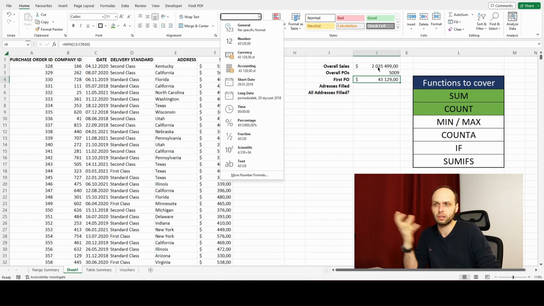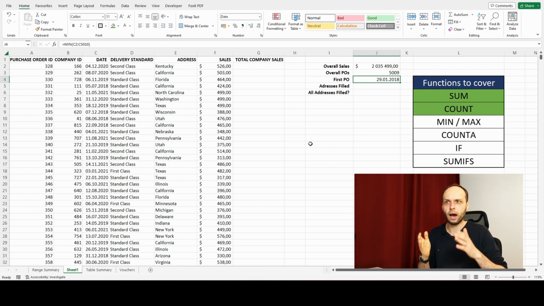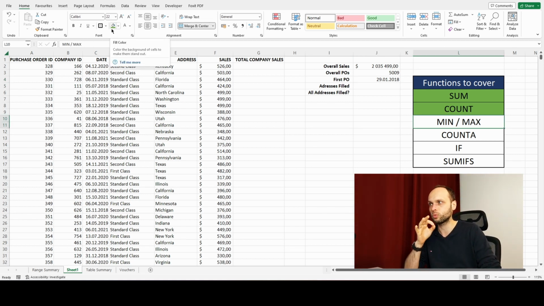We did the overall sales, and Excel picked up, okay, maybe it's again some amount of dollars. No. This time we want the date. Very simple, we just change the formatting, but it's the same number. So you can see now it's a date, now it's a number, and now it's a date again. And this is how you can calculate the first or the last date, or any highest or lowest number. Okay, great, we can mark that green as well.